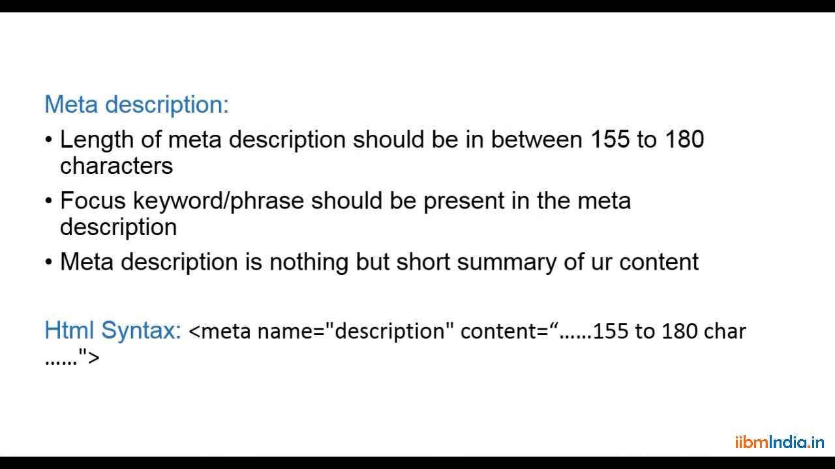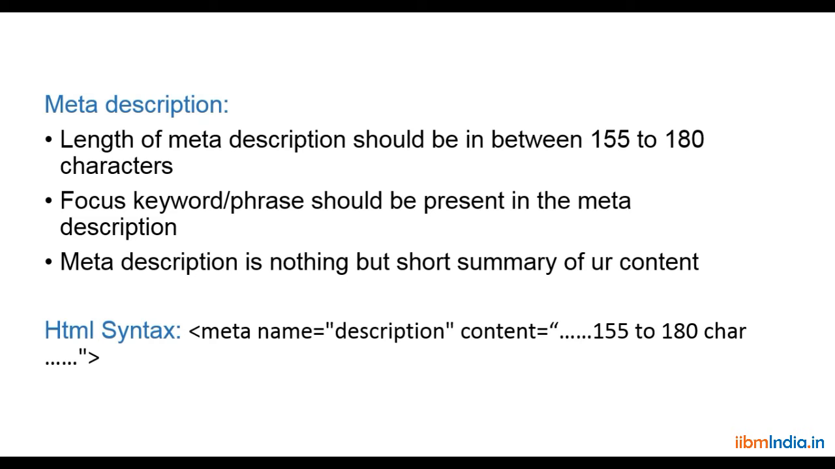The length of the meta description should be between 155 to 180 characters, and the focus keyword or focus key phrase should be present in the meta description. And the meta description is nothing but a short summary of your content. So the length of the meta description should be between 155 to 180 characters.